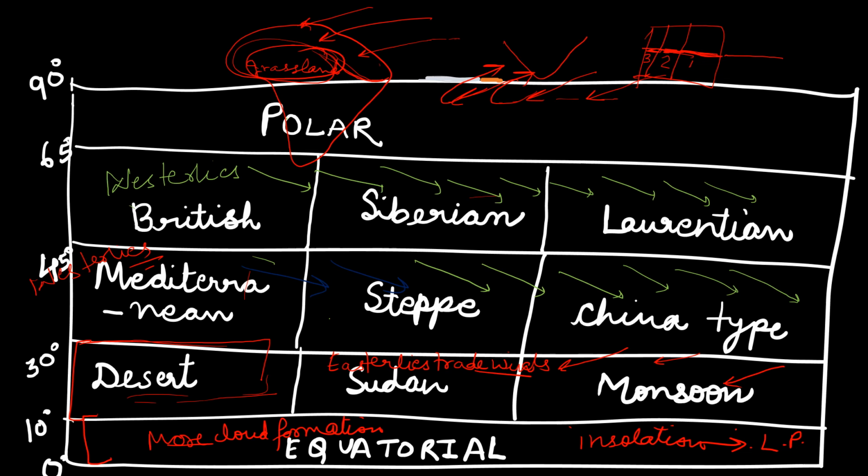And next we have the polar climate. A very cold climate would be found there. There is no direct rainfall. We would be getting more ice in those regions.